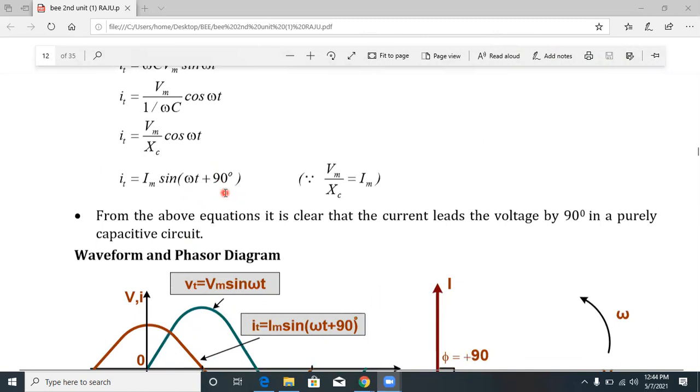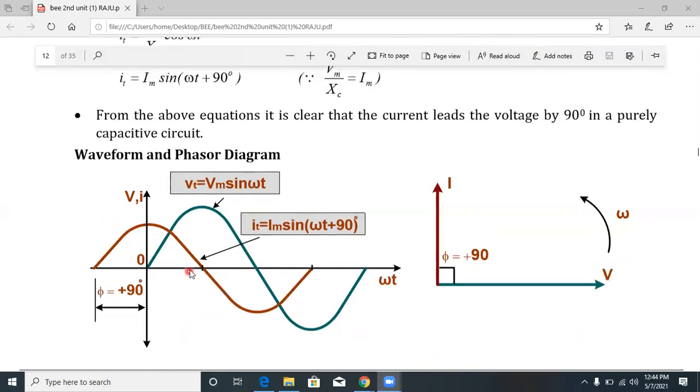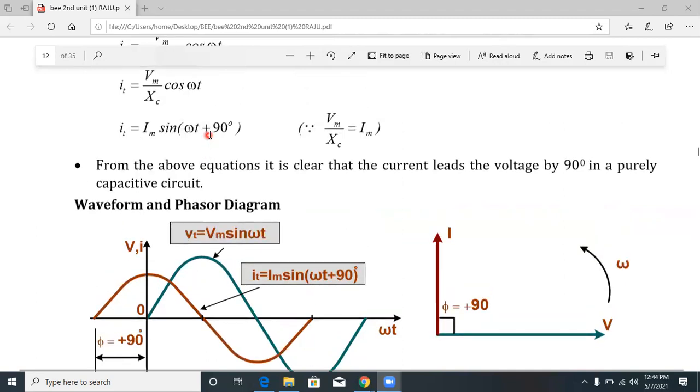That's why the current waveform starts earlier. The current waveform has already started at 90 degrees onwards, and after the current waveform, the voltage waveform will start. From the above equations, it is clear that the current leads the voltage by 90 degrees in a purely capacitor circuit. The current waveform starts already, whereas the voltage waveform starts from zero. So this much of leading: current leads the voltage by 90 degrees.